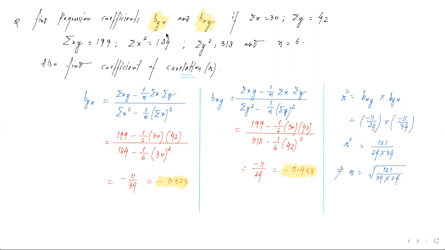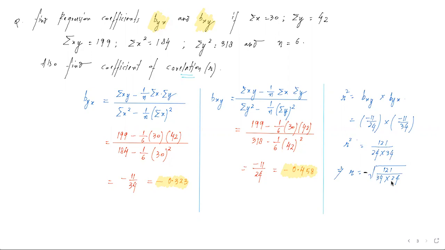But do not forget that this R value will be taking a negative answer, since both the regression coefficients we have got are negative. So this is one of the property of regression coefficients and coefficient of correlation, that coefficient of correlation will take exactly the same sign as that of regression coefficient. Mentioned earlier also in this video कि अगर bxy and byx का वैल्यू पॉजिटिव है तो r का वैल्यू भी पॉजिटिव आएगा रूट के बाहर. अगर दोनों का वैल्यू नेगेटिव था तो r ने भी नेगेटिव वैल्यू लेना है.